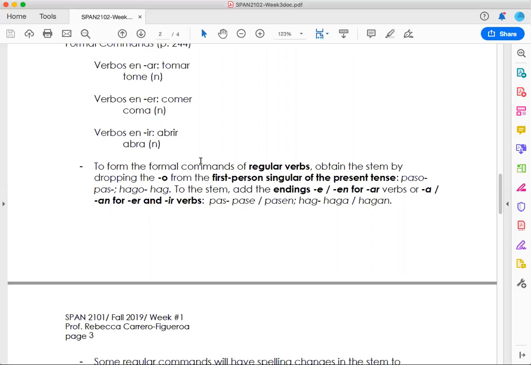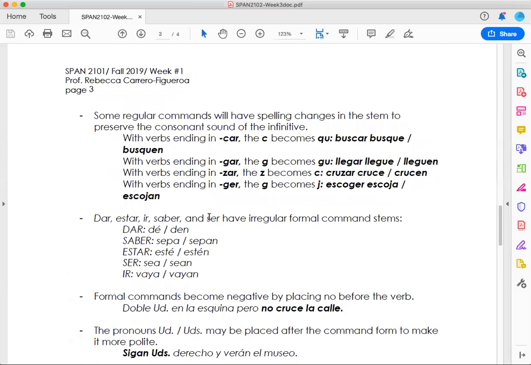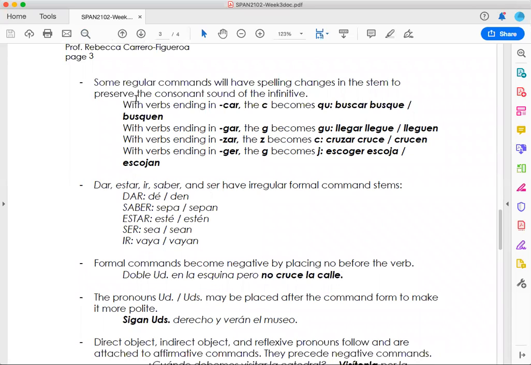Remember that in the regular verbs, we drop the O from the first person singular of the present tense, like paso, pas, I get rid of that O, and to the stem, I add the endings E or EN for verbs that end in AR. We add to the stem A or AN when we are talking about verbs that end in ER and IR, okay? That is something that you have to review.